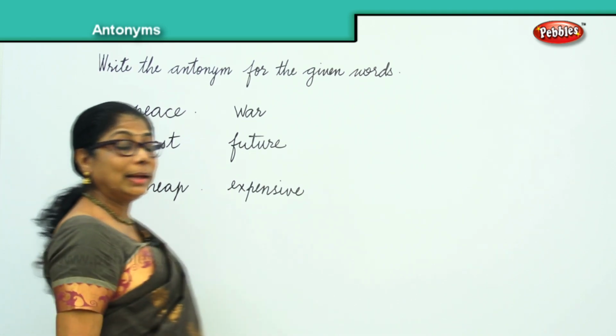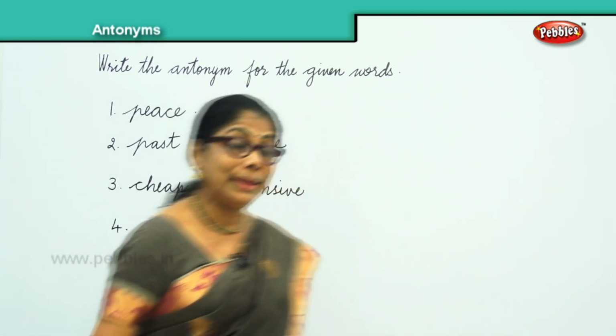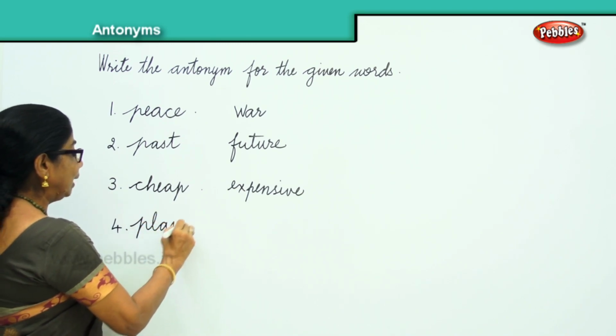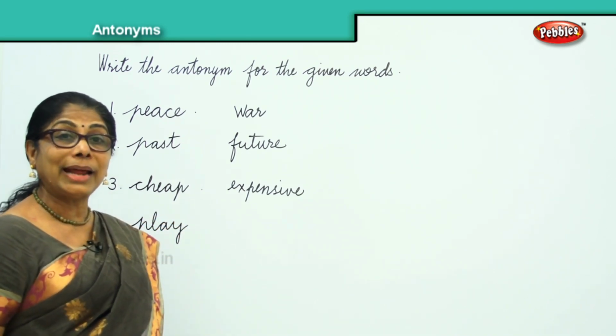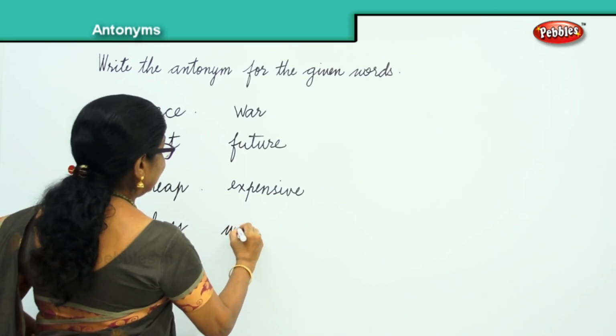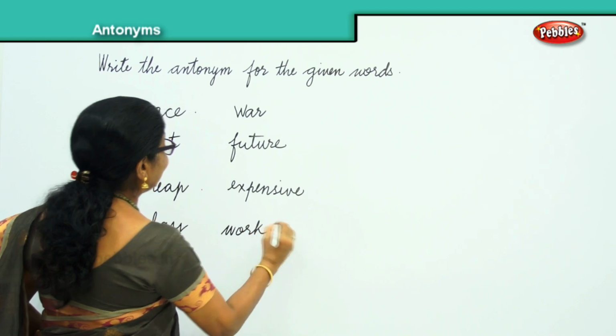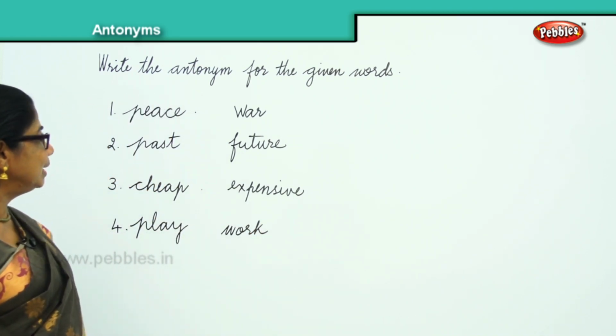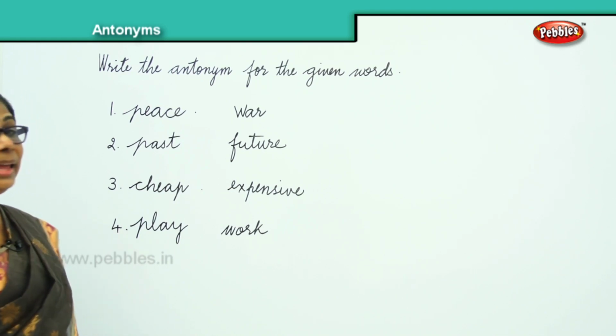Okay. Fourth one. Let's look at another word. Play. You love to play. The holiday time and you love to play. But school time, what must you do? Play, work. Very good. Play, work. We have got 4 sets. Peace, war, past, future, cheap, expensive, play, work.